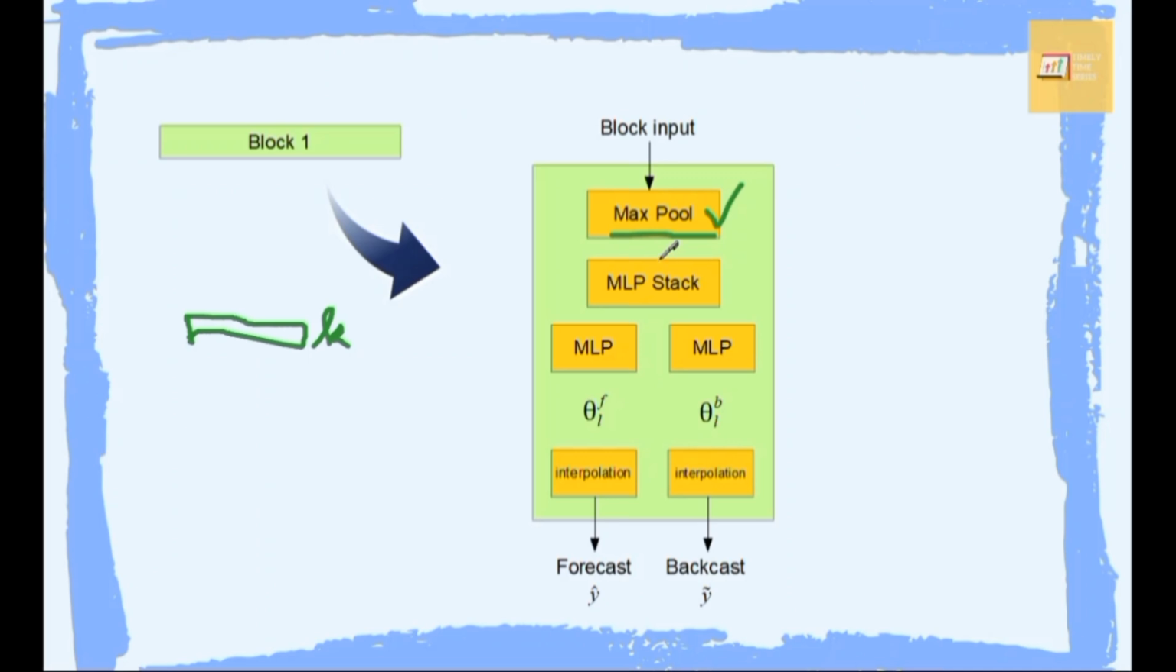Okay, so the output of the max pooling layer would go to an MLP stack. So this is a fully connected network with more than one hidden layer. Okay, and the output of that would go to two different places, which are both MLPs, but each MLP layer learns different things. So on the left, this MLP layer learns the interpolation coefficient for the forecast.